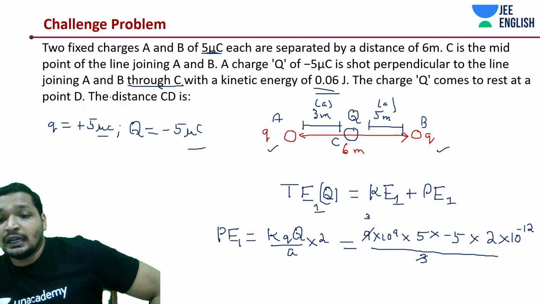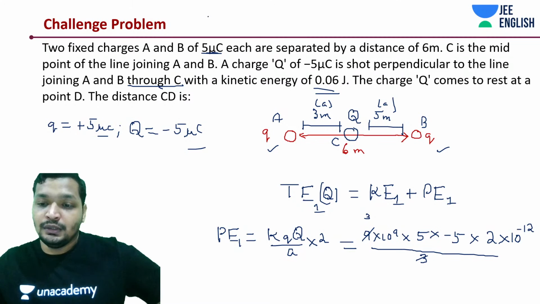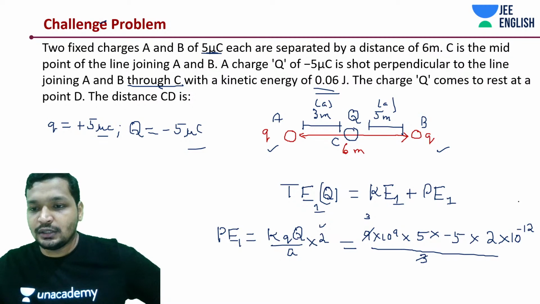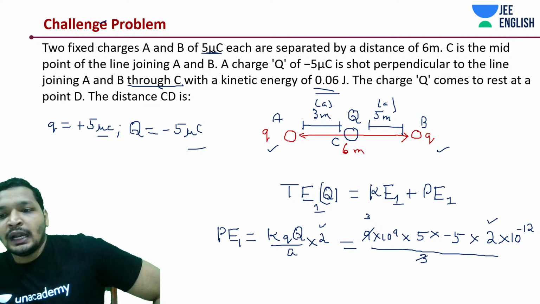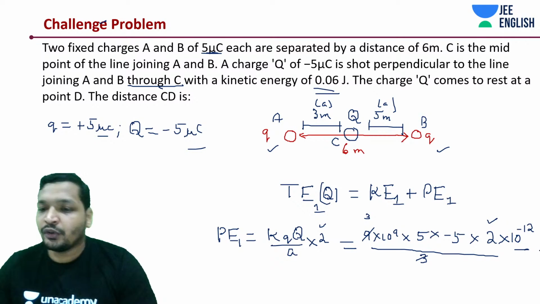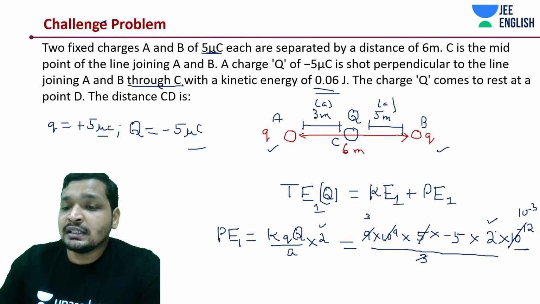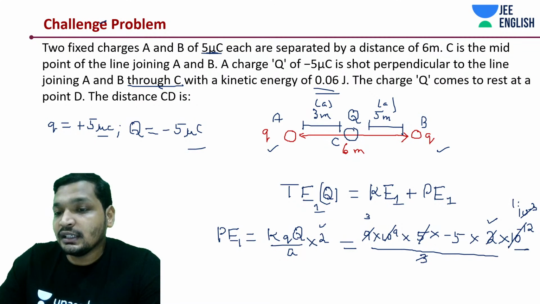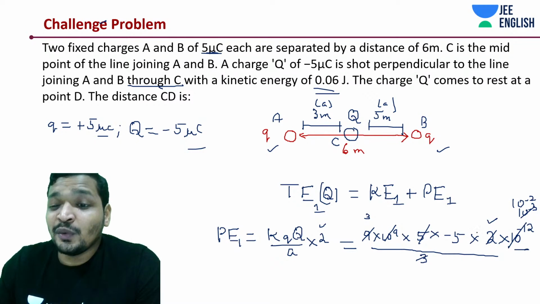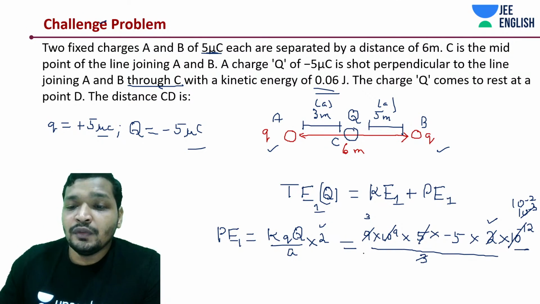And then there is minus 5 as well, and there is a plus 5. And then this 2 is due to the two charges. It's the same 2, okay? And 10 to the power minus 12 is the unit conversion, microcoulomb, microcoulomb. Just as easy. So you have 10 to the power minus 3. Generally what I do is cancel out 1, 5 and 2 with 10 to the power minus 3. This would be like 10 to the power minus 2. So the leftover is minus 15 into 10 to the power minus 2.